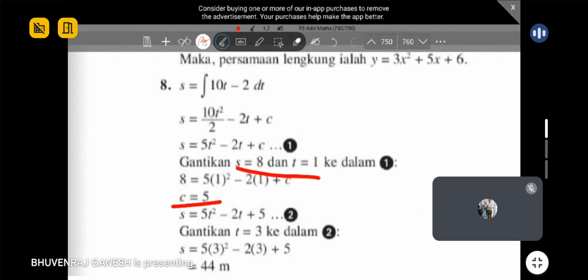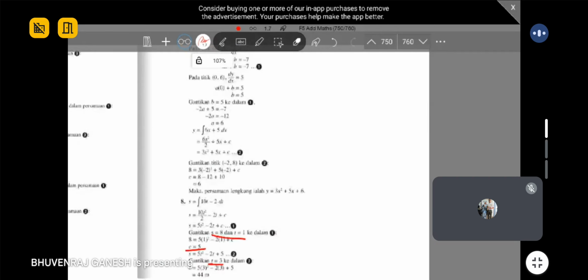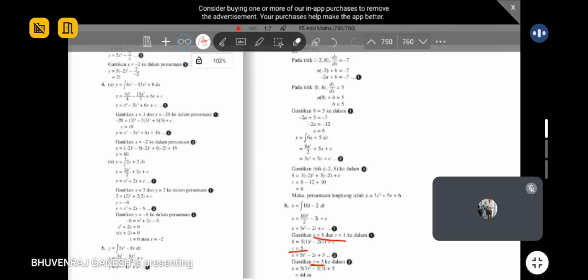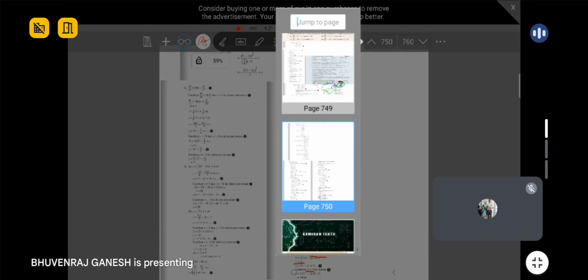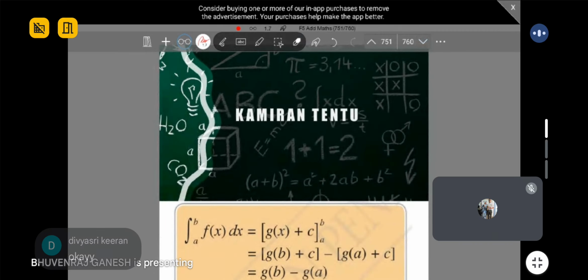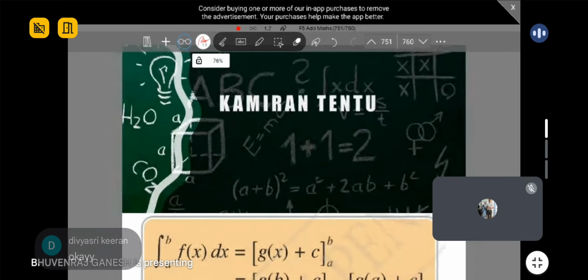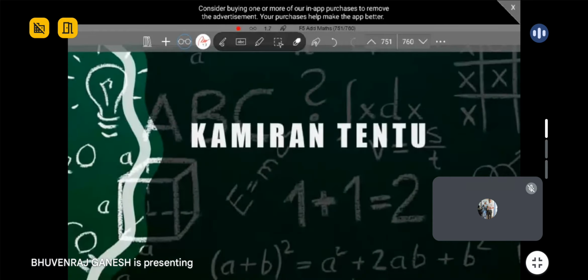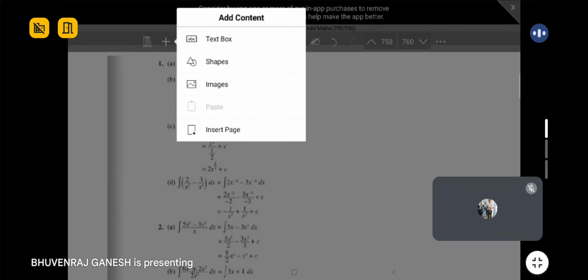Second step, they ask you to count displacement. You must answer the question, kira sasaran. So they give you the time is 3. You just substitute time is 3, then you count the answer. Answer is 44 meters. Okay, guys, are you all clear? Soalan 8 should be all right. Okay, so can we go on to today's lesson now? Any other question that you all want? Okay, so now we will enter this part. Before we enter, let me give a briefing first.